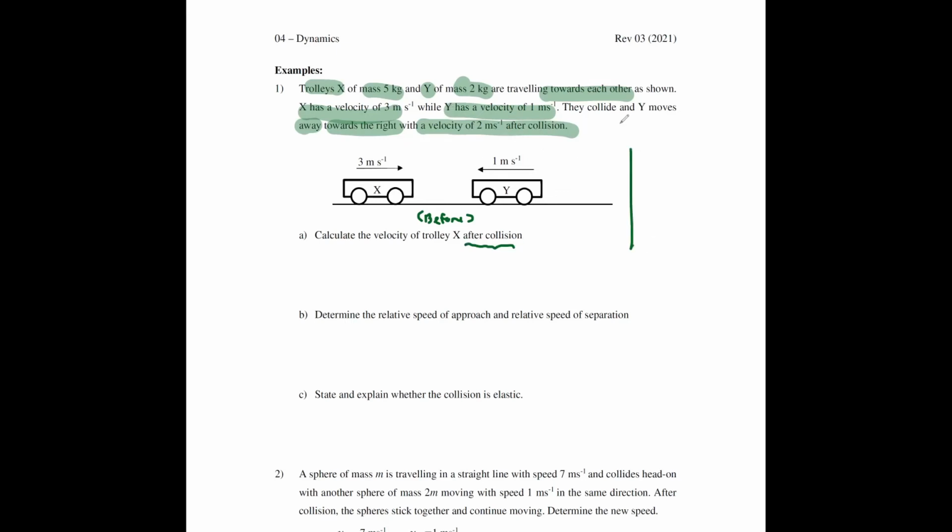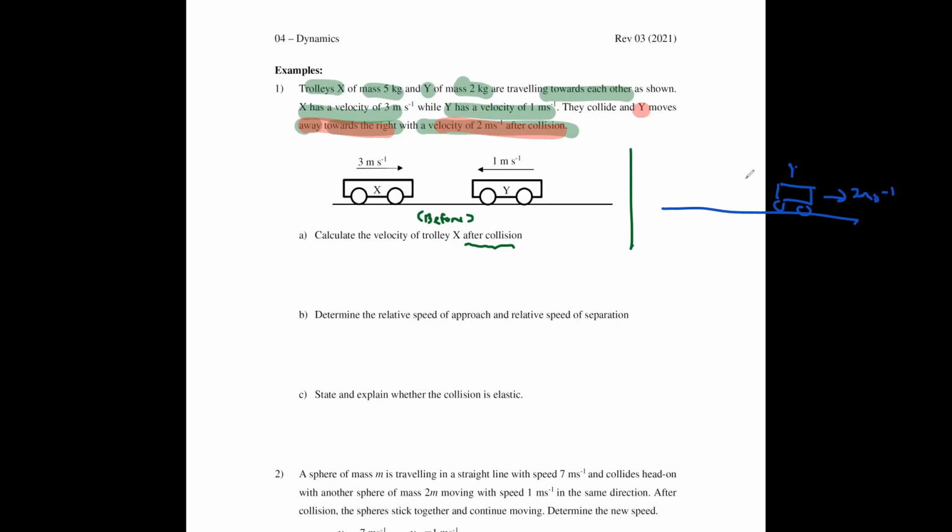What they have described to you here is that Y will move towards the right with velocity of 2 meters per second after collision. This would mean that Y moves in this direction at 2 meters per second.